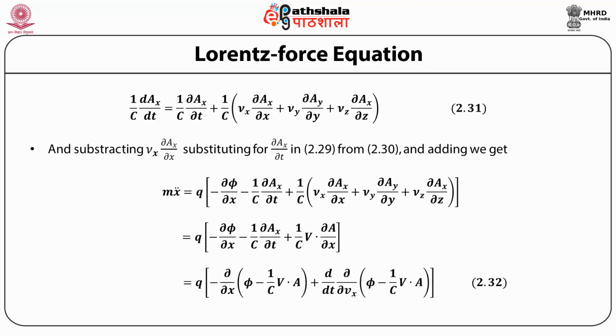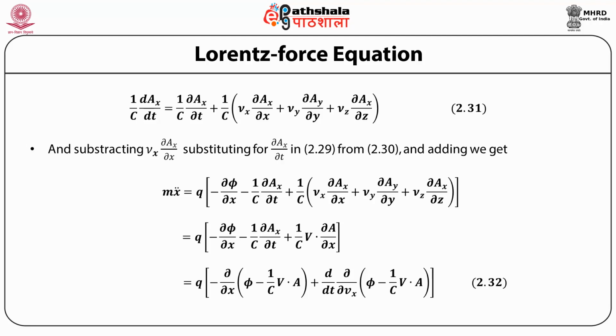Now substituting for the partial derivative of the x component of A with respect to time in equation 2.29 from 2.30, and adding and subtracting the quantity vx into dAx by dx, we can write m x double dot as equal to q into minus d phi by dx minus 1 upon c the total derivative of Ax with respect to t plus 1 by c v dot the partial derivative of the vector potential A with respect to x.